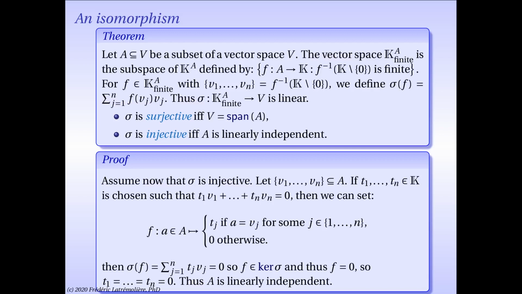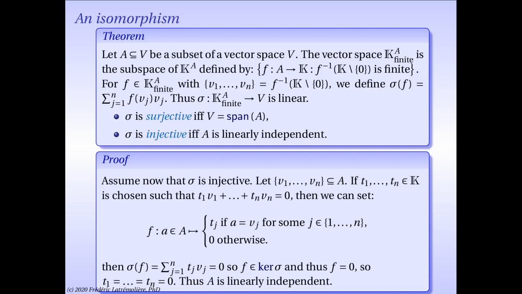Well, I'm going to play a bit the same game I played in the previous slide. So you're going to define f as a function from A to the scalar field k. To a vector in A, it associates the value t sub j if that vector actually equals v sub j, and the value 0 otherwise. So it's exactly the same thing we saw when we did the surjectivity proof. And again, we can calculate sigma of that function, which is a finitely supported function from A to the scalar field, and we get that it is the linear combination t1 v1 plus t2 v2, etc., plus tn vn. And that by assumption is 0.